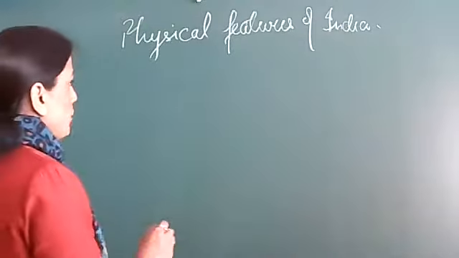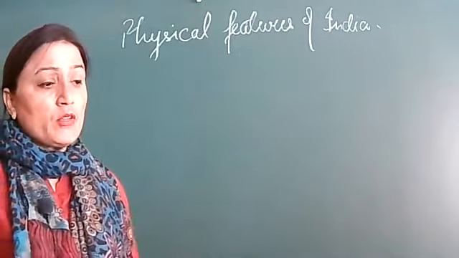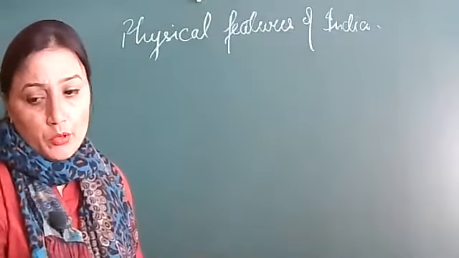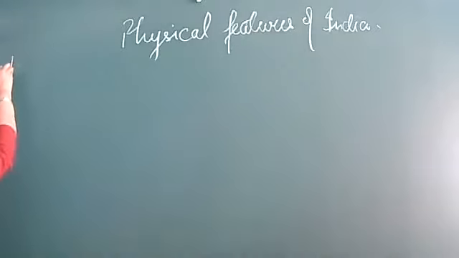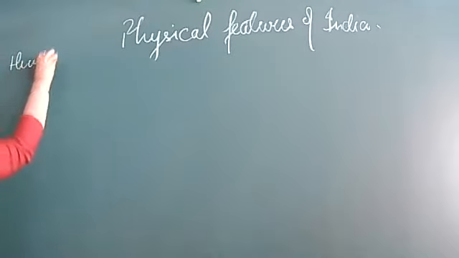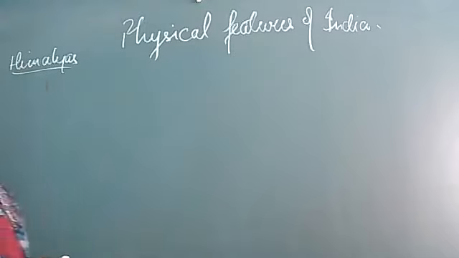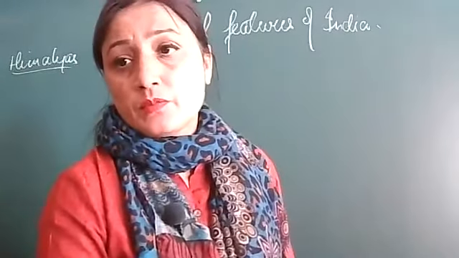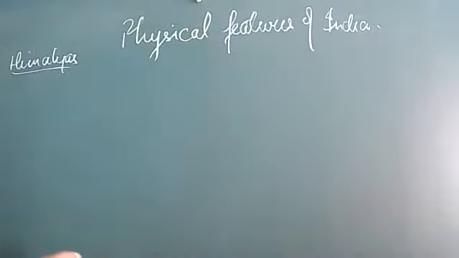Himalayas we can divide into two parts. Please note it down and later on I'll make the map. You can copy down the map, you can take a screenshot of the map, totally up to you. So first is Himalayas. We should know the meaning of Himalayas. Him ka alya. That is what? Abode of snow. Him is snow. House of snow is known as Himalaya.